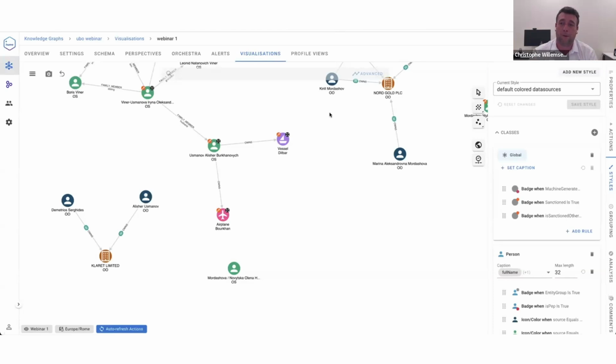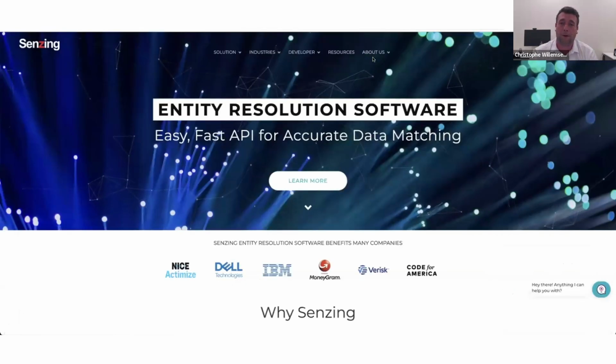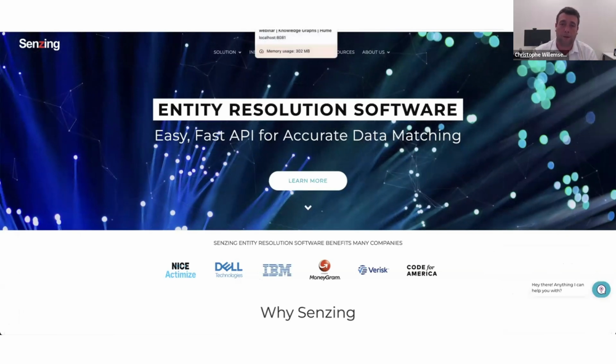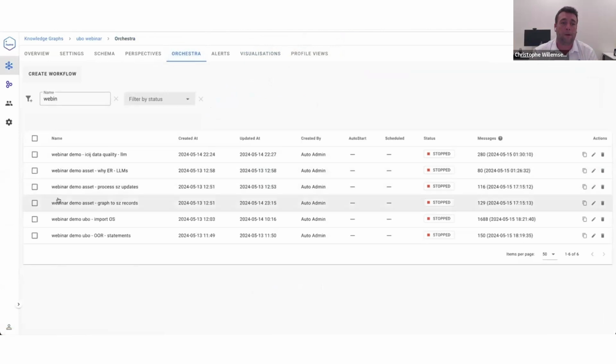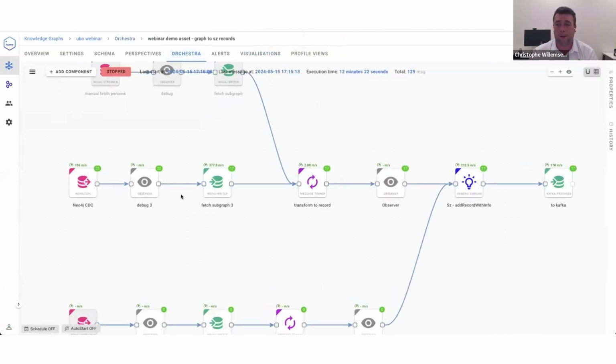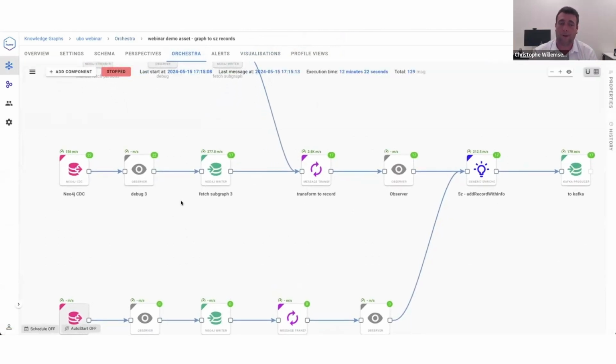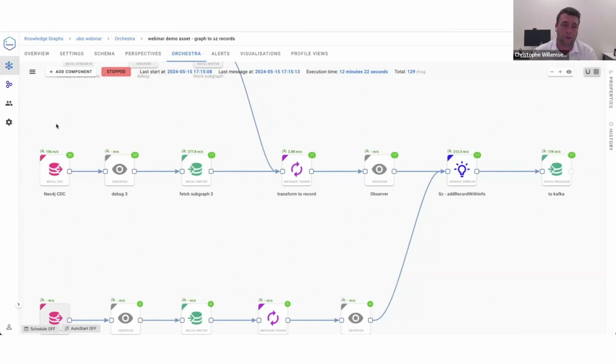For this purpose, we will use Senzing, which is a GraphAware partner. So they provide an out-of-the-box entity resolution software, which is available as an API, etc. So it's very easy to embed into your application, and this is a very mature software as well, right? So I will go here. Before starting anything, I will just say that our integration supports Senzing out of the box with recent technology features as well.